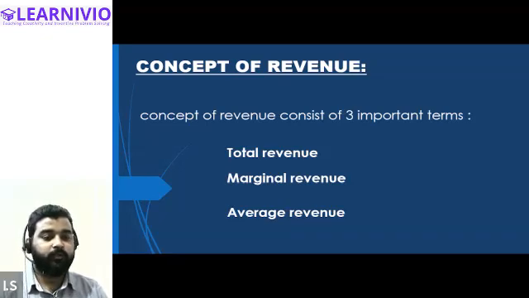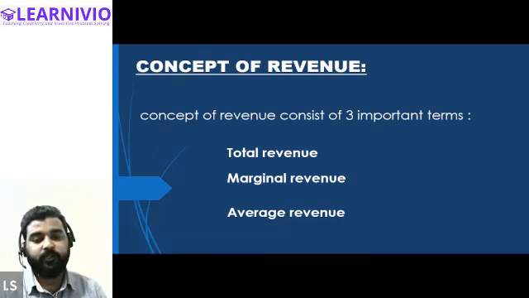Revenue can be further categorized as total, marginal, and average revenue. Total revenue is the sum total of all the amount received on account of sale of all the units available to a seller. Marginal revenue is generated on account of sale of one extra unit of the commodity. And average revenue is the revenue generated per unit of output. All of these things we discussed in the last class.